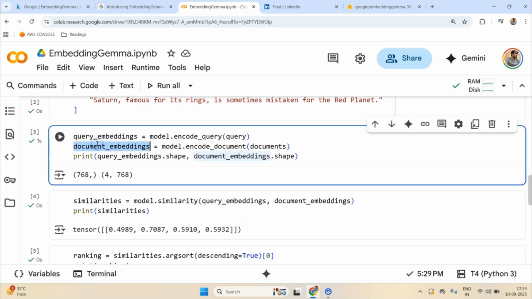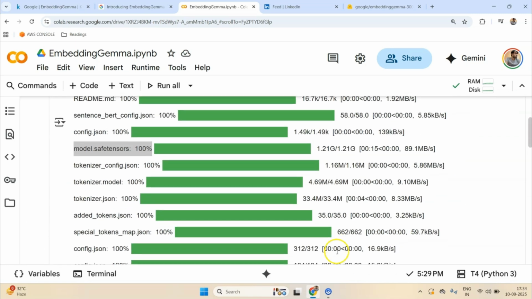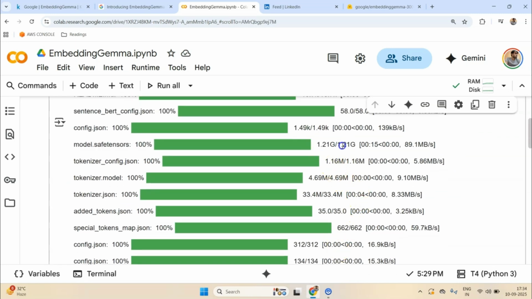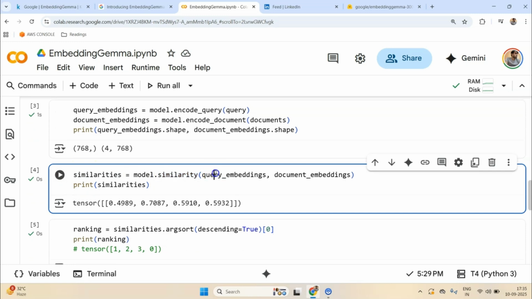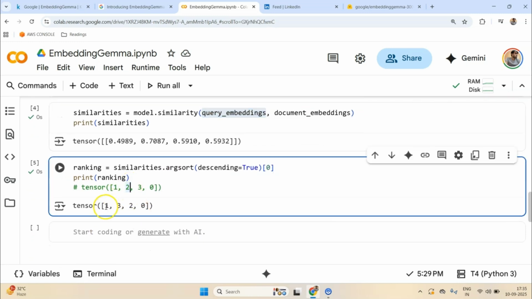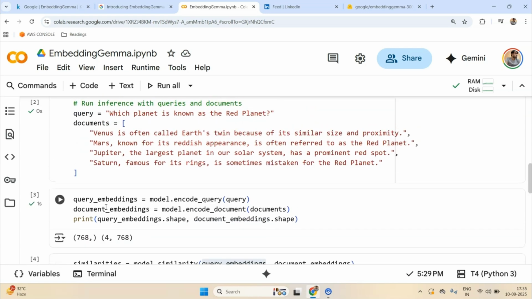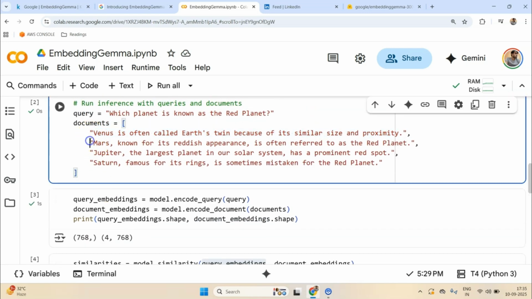So once we run this model, as usual, we define some queries and documents, and we compute query embeddings and document embeddings. I'm personally telling you it's really fast, because first of all it's very small, it's not very large. This can be fit into your RAM as well, but to run it you might need some GPU support. Then we compute similarities by doing model.similarity, and then we rank them, and we see that the most similar document is the second one, not first, because Python's indexing starts from 0. So which planet is known as the red planet? Mars, known for its reddish appearance, is often referred to as the red planet.